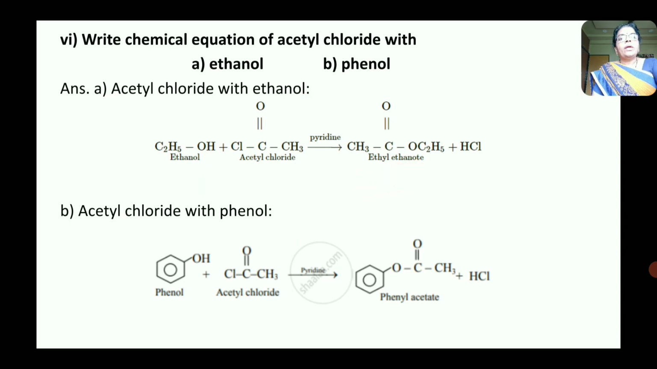Then next, acetyl chloride with phenol. Now this phenol, when it is treated with acetyl chloride in presence of pyridine, then here the hydrogen atom from the hydroxy group of phenol is replaced by COCH3 group. HCl is removed to form phenyl acetate. That is, here formation of C6H5OCOCH3 and HCl. That is, here formation of phenyl acetate and HCl takes place.